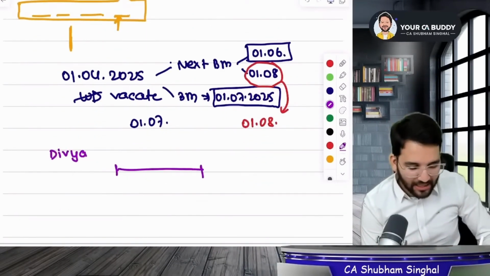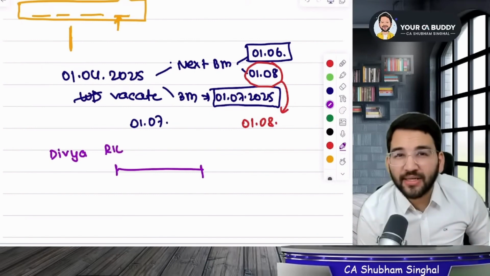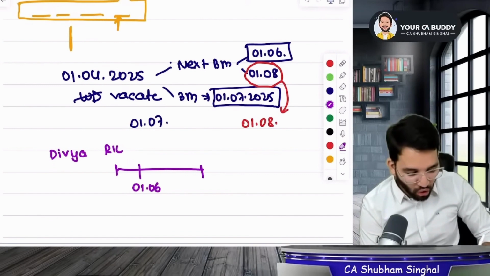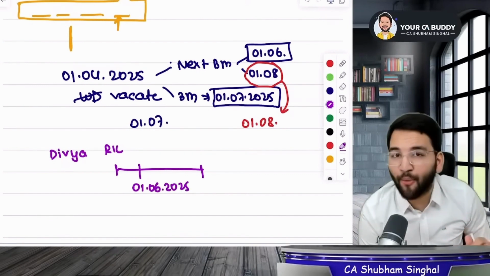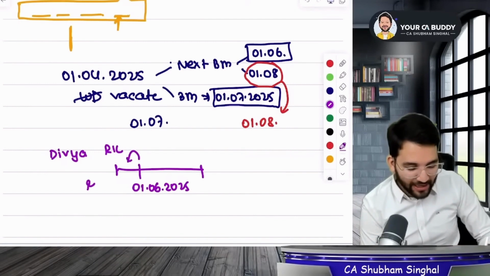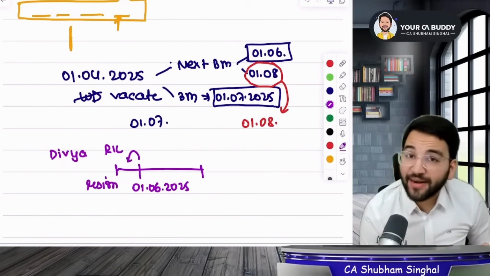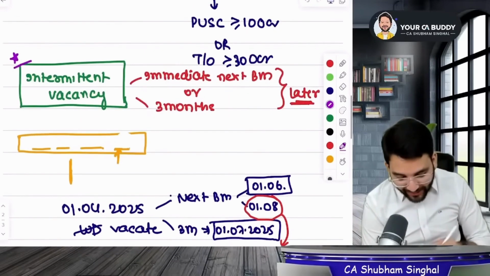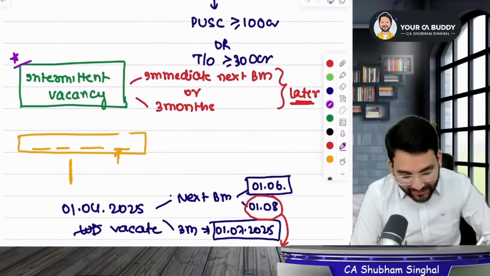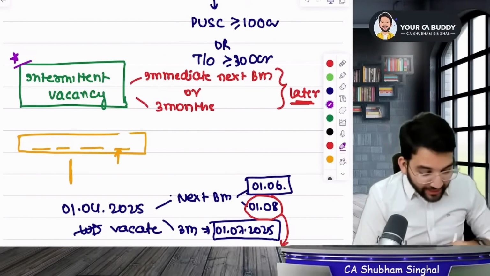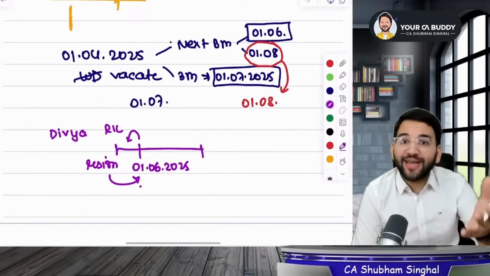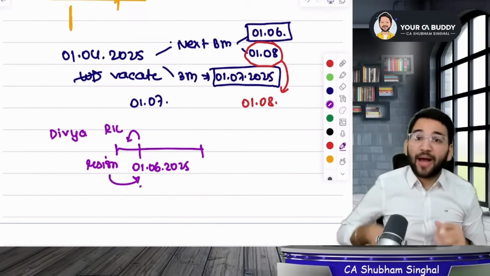Let's assume our company is Reliance Industries. She is having problems with our company. So what will she do? She knows that there is a board meeting on the 1st June, a board meeting on June 1st, 2025. What will she do? She'll lay low and speak nothing. Suddenly she will resign just a day before. Suppose instead of later, it would have been written earlier, whichever is earlier. What you would have seen in 3 months or next board meeting, whichever is earlier. When is next board meeting? It is in 2 to 3 days. Now we are stuck.